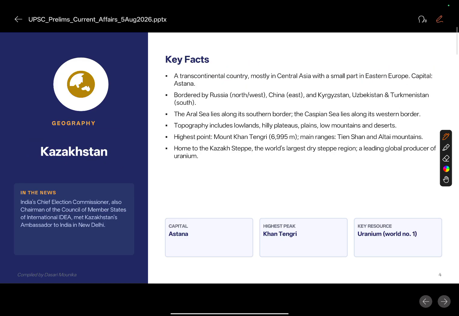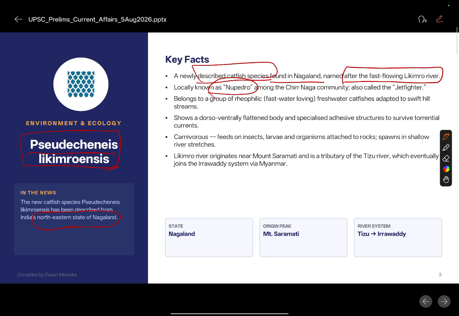So along with Chir Naga community. So there can be a question in your examination. Chir Naga community. So recently, a species has been identified in Nagaland. Chir Naga community identify these species with the name of Nupedro and also called as jet fighter.